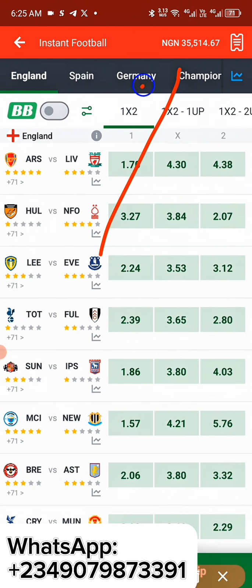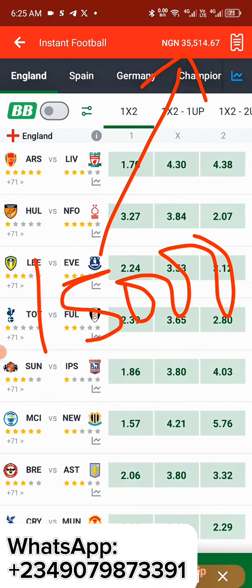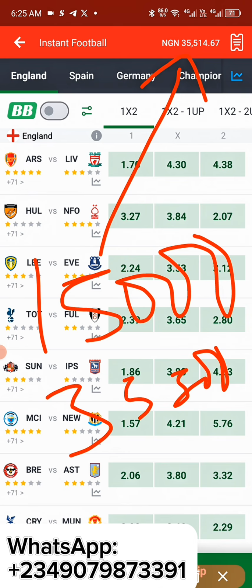As you can see on my balance right here, this is 35,500 naira, and I'll be showing you guys how I raised my money from 15,000 naira to around 35,500 naira. So in this video, I'll be walking you through everything you need to know on how you can raise your capital.